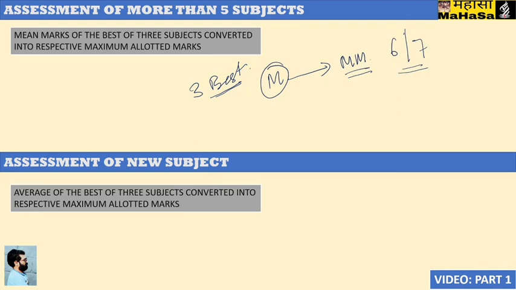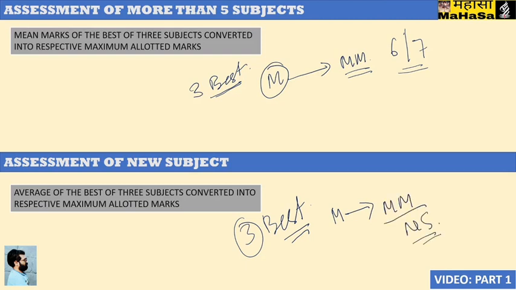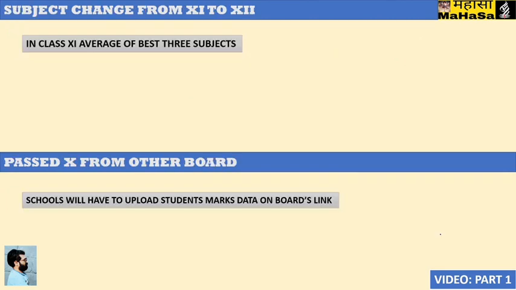Assessment of a new subject. If there is some new subject which was not taught last year, what will be done over there? Again, the 3 best performing subjects' marks will be taken, the mean will be calculated, and it will be converted into the maximum mark of that particular new subject. So the same process for both the categories.